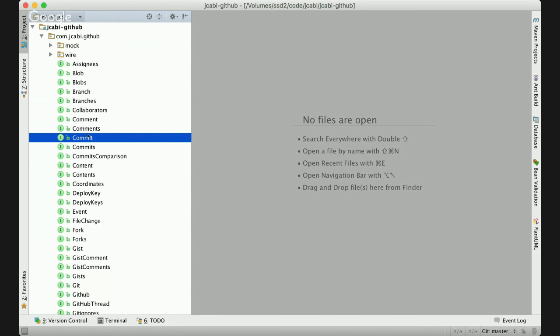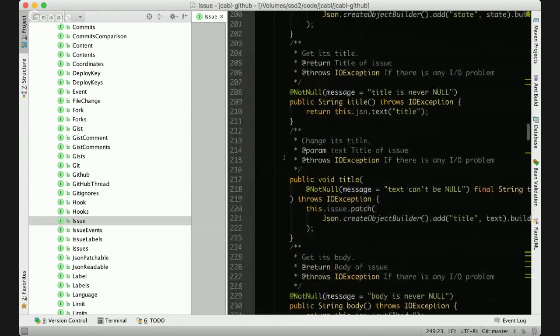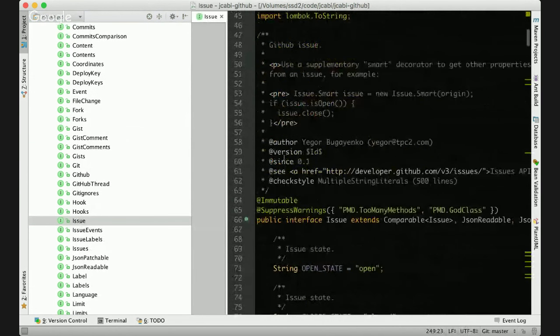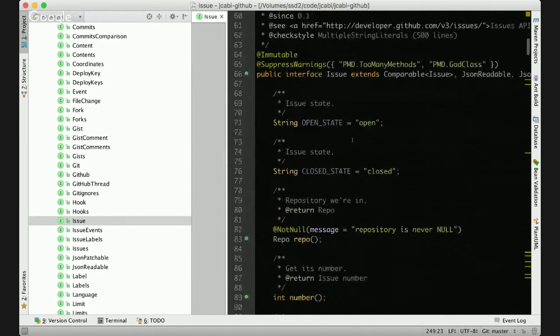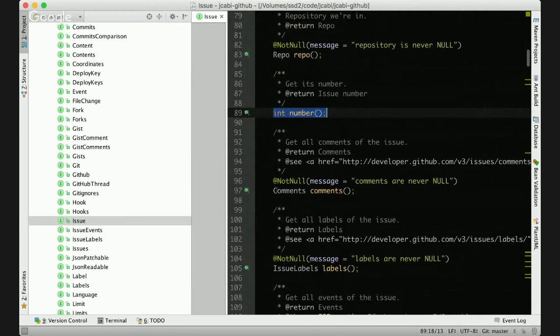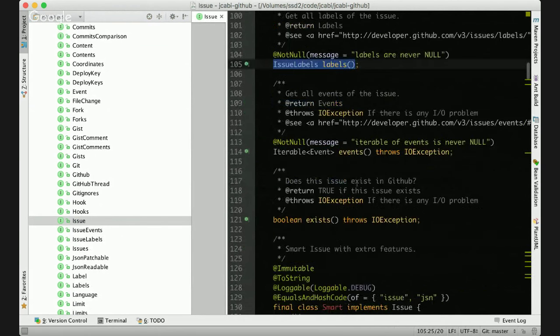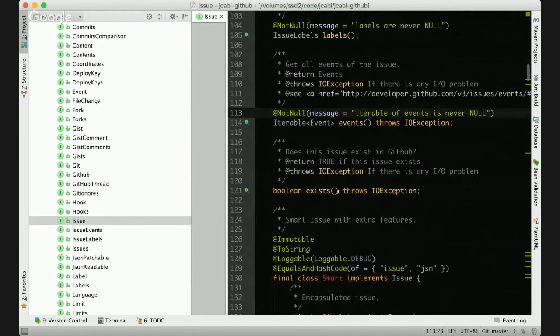Each of them is an abstraction of a certain entity inside the GitHub API. For example, look at the issue. It's an interface, a GitHub issue, and this interface allows you to, for example, get the number of this issue, or get all the comments from this issue, or get all the labels or events, or check whether the issue exists.